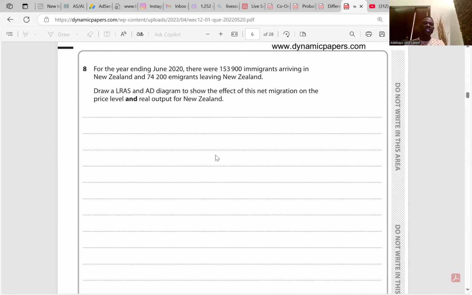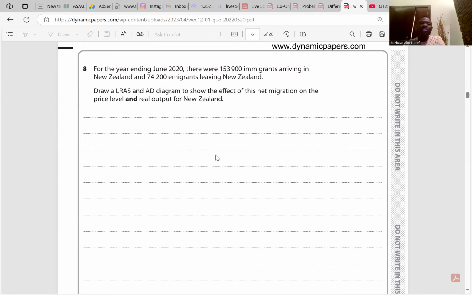For the year ending June 2020, there were 153,900 immigrants arriving in New Zealand and 74,200 emigrants. Emigrants are the people leaving the country. Immigrants are the people coming in. So an increase in the immigrant number means that the supply of labor will increase. And if the supply of labor increases, it will increase the output in New Zealand.